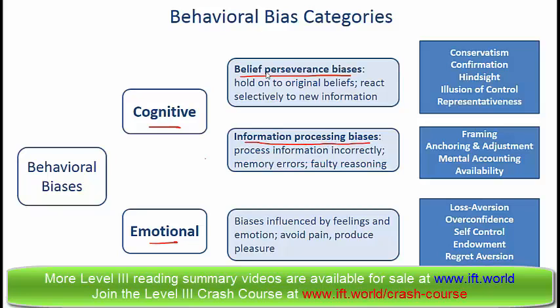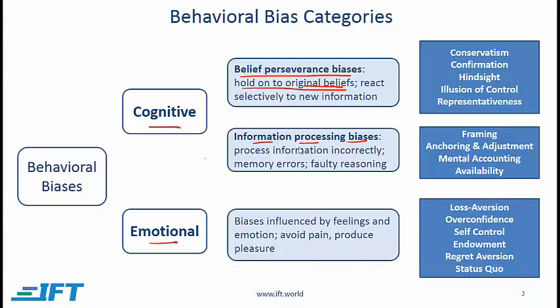With belief preservation biases, people hold on to original beliefs and react selectively to new information. Information processing biases can arise because people process information incorrectly. These are also called statistical errors, or these can happen because of memory errors or faulty reasoning.